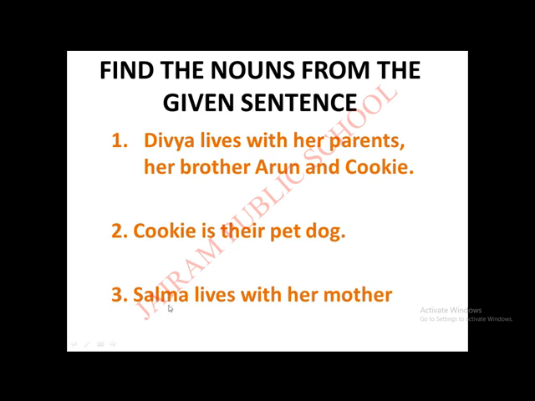Third one, Salma lives with her mother. So, in these three sentences, what you have to do? Find the nouns from the given sentences. I'll give you one minute. You find the nouns and tell your parents. If you want, you can write and show your parents.